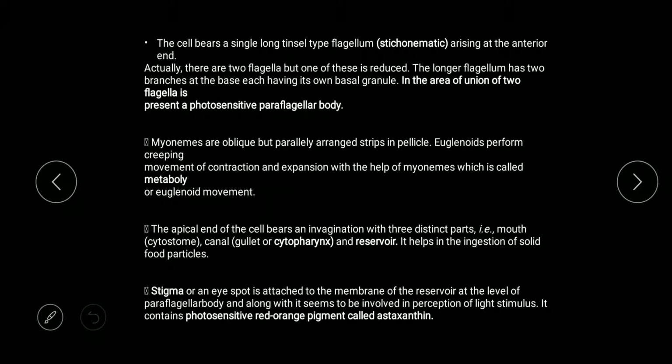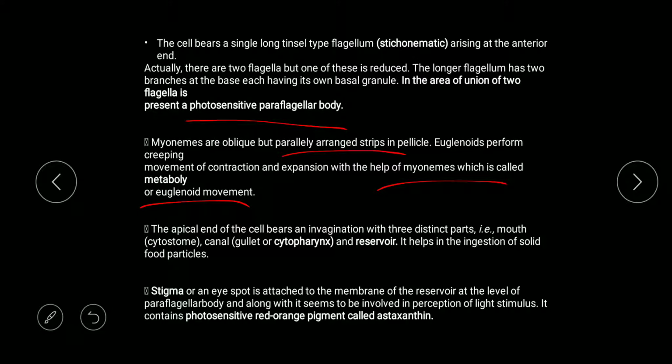The cell bears a single long tinsel type flagellum. Tinsel means they have fiber-like projections over there. It arises at the anterior end. There are two flagella, one reduced and one long flagellum, each with their own basal granules. Then the area of union is known as the paraflagellar body, which is photosensitive. Myonemes are oblique and parallel. Euglenoids perform a creeping movement by contraction and relaxation of the myonemes, called euglenoid movement or metaboly.